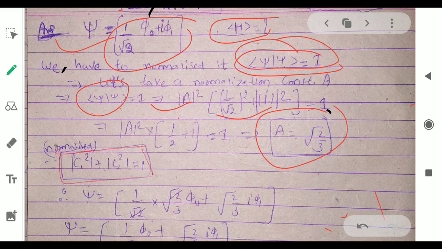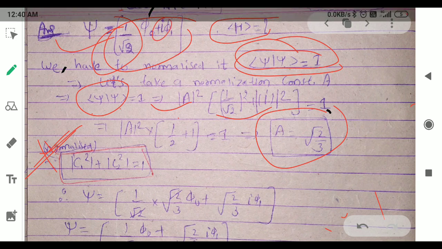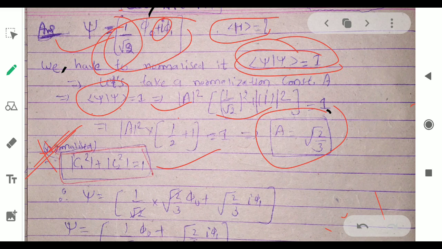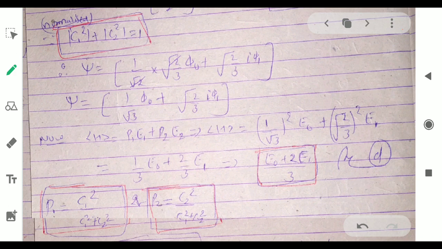You can check whether the function is normalized or not by this formula. C1 and C2 are the coefficients of the given functions, that is C1 is equal to 1 upon root 2, C2 is equal to eta. By solving, C1 square plus C2 square is equal to 1, you can check that the function is normalized. Now that it is normalized, we go further and find the expectation value. How can we find the expectation value?